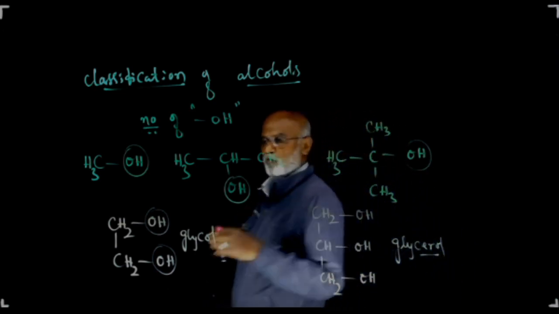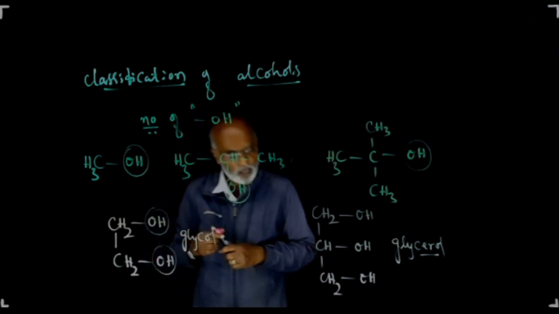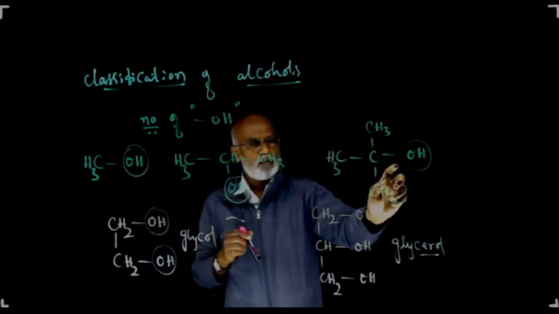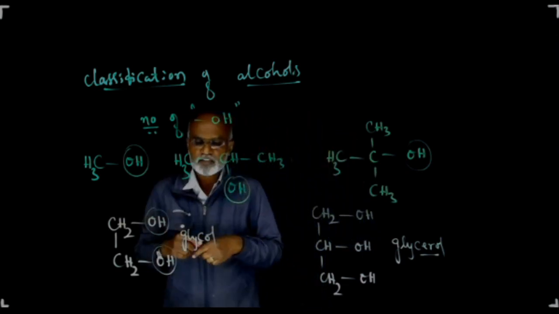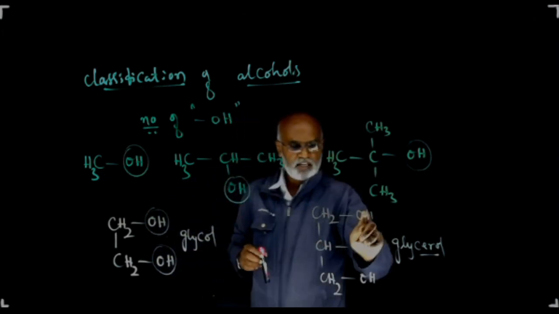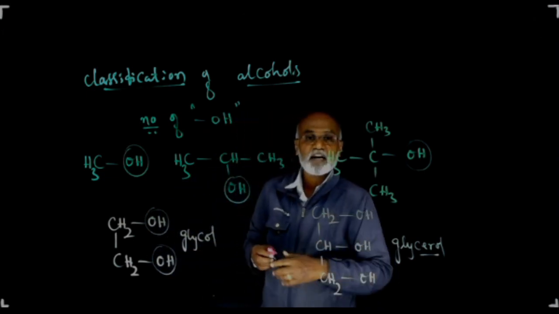Based on the number of OH groups, we classify the alcohols into 4 different types, out of which those which contain only one OH group are called monohydric alcohols. Those which contain 2 OH groups are called dihydric alcohols. Those which contain 3 OH groups are called trihydric alcohols.